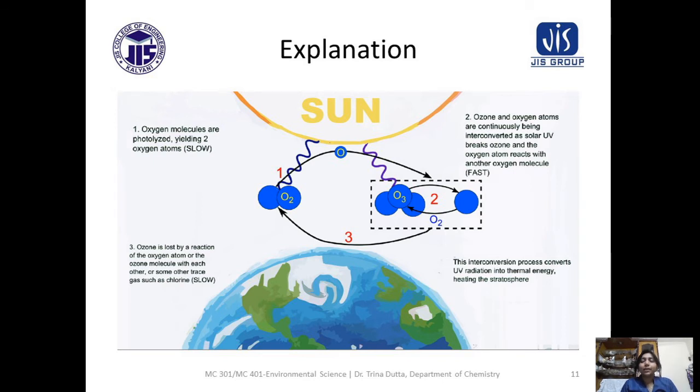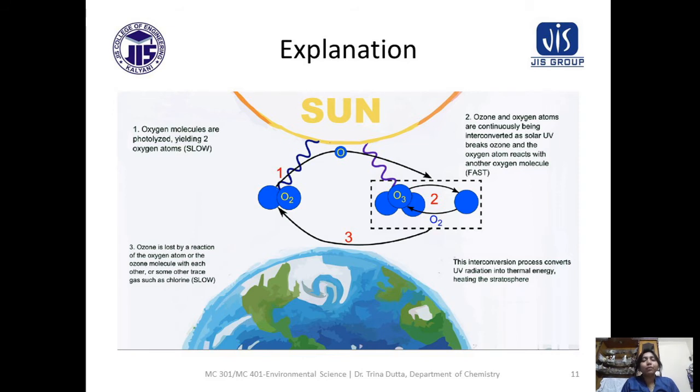So O3 is converted into O2 and O; it absorbs energy and converts into O2 and O. As it has the capacity to absorb sunlight, UV rays, that is why the temperature increases in the stratosphere.